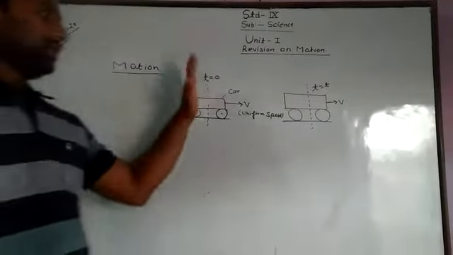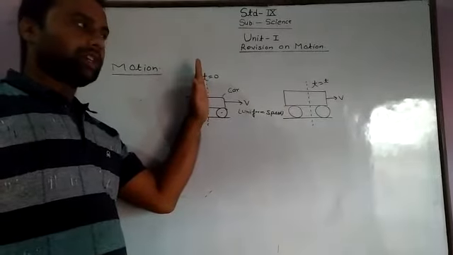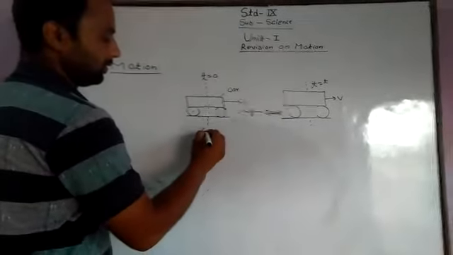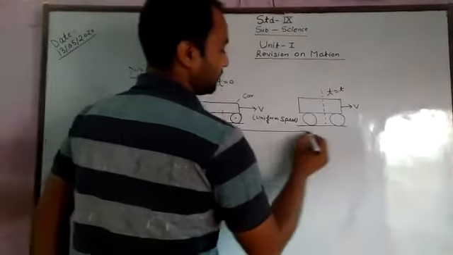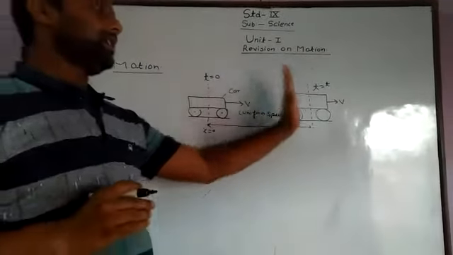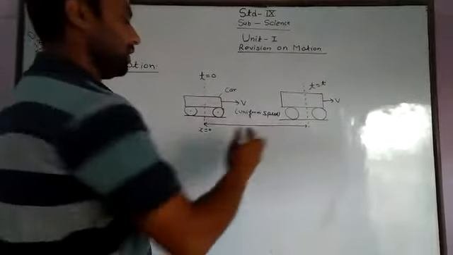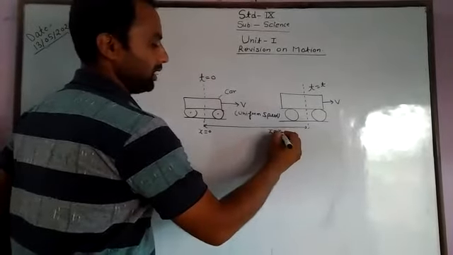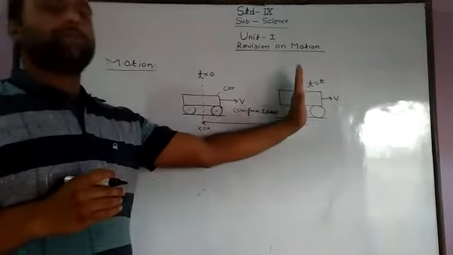If the car is at t equal to 0 at this location, here x equal to 0. When the time passes, at time t equal to t, the car is in this location, and this location should be x equal to x. It means the car is in motion.